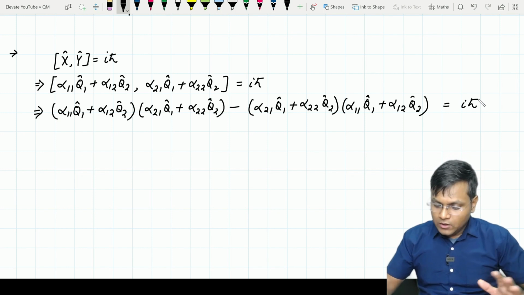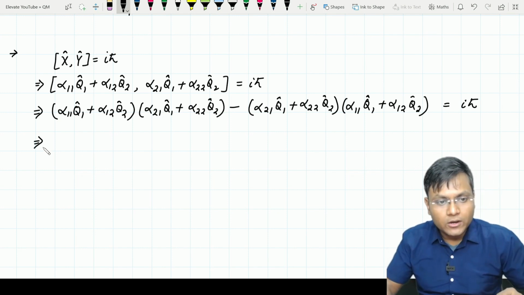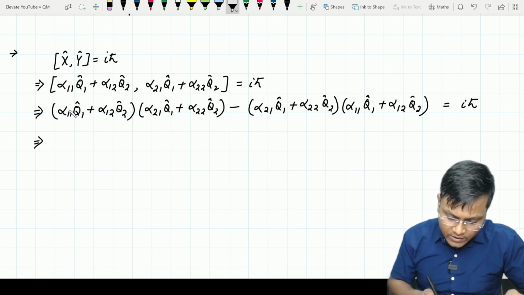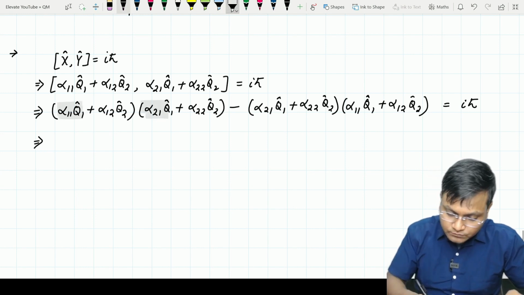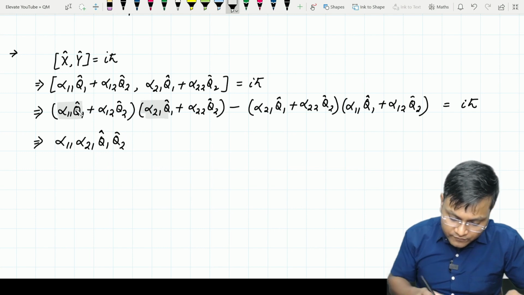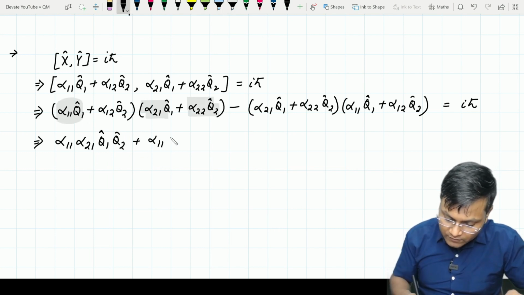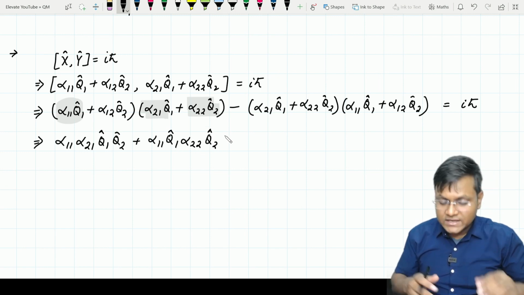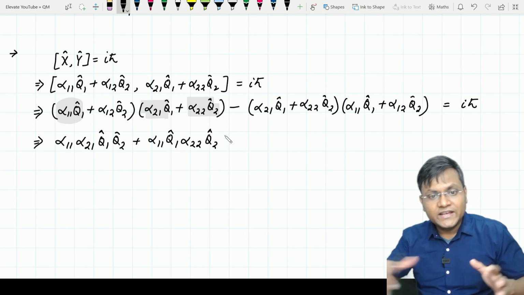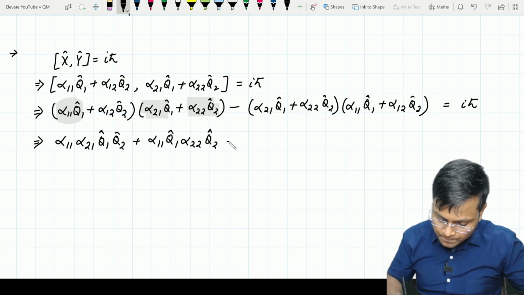Now we have a lot of terms here. Let us simplify these brackets, remove these brackets and look at all these terms involved. So starting में अगर if this acts on this, the quantity we get is alpha 1 1 alpha 2 1 q1 q2. Now if this quantity acts on this quantity, what we get is alpha 1 1 q1 alpha 2 2 q2. इस तरह से if I simplify the entire expression and remove out each individual term, then I should get something like this.